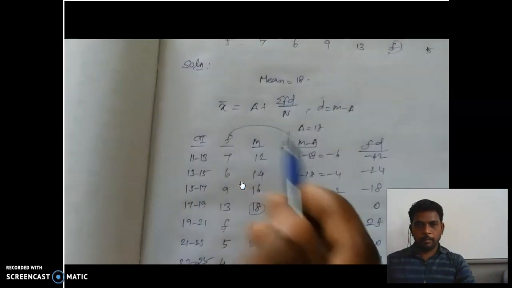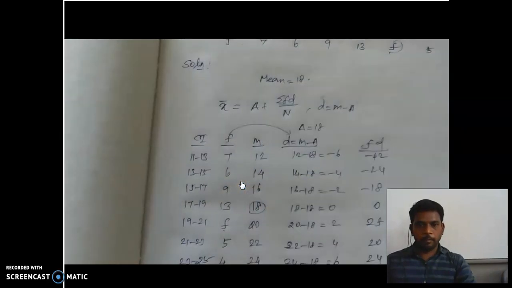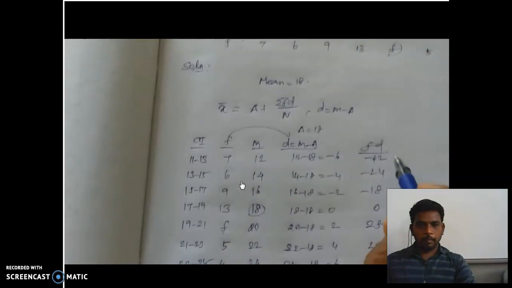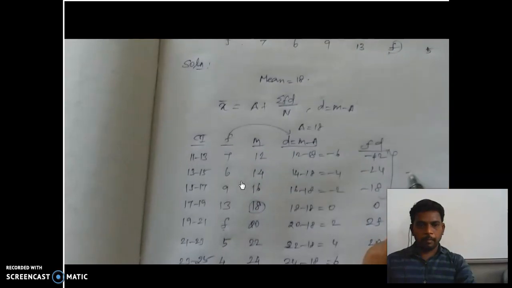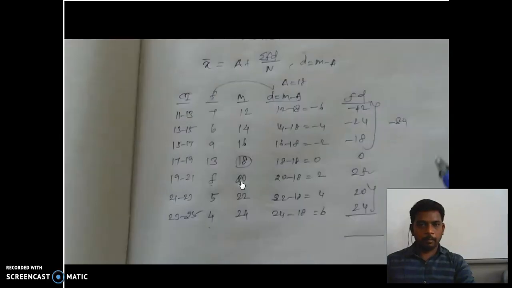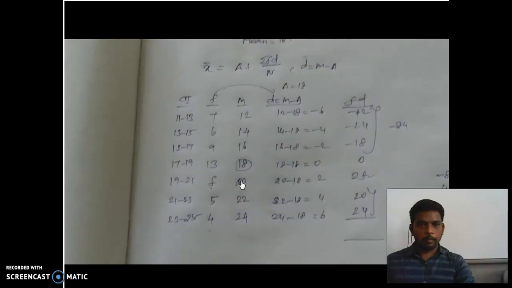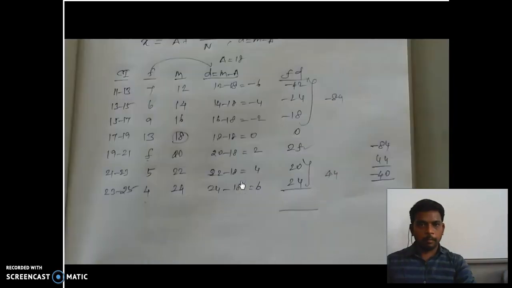So we are going to add this column. So add now. So the negative total is nothing but minus 84. And here the positive total is nothing but 44. So here this is the unknown value, so keep it as it is. Now simplify this. So minus 84 and plus 44, the remaining value is minus 40.